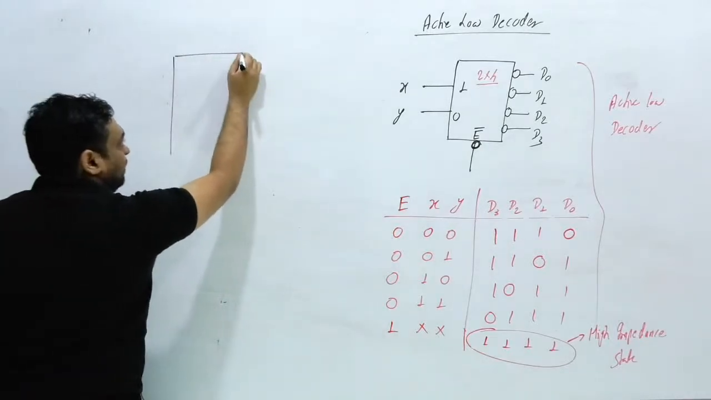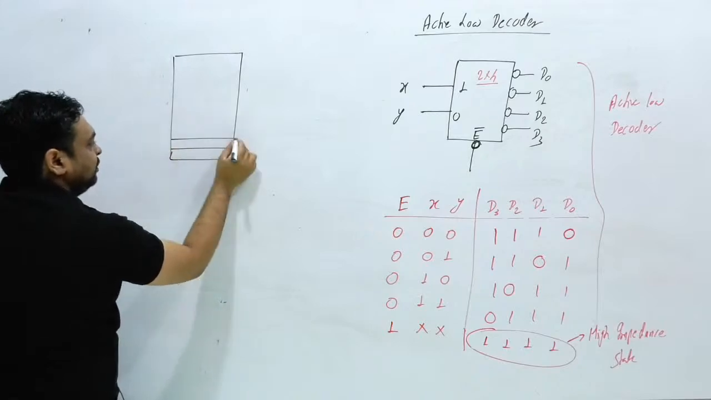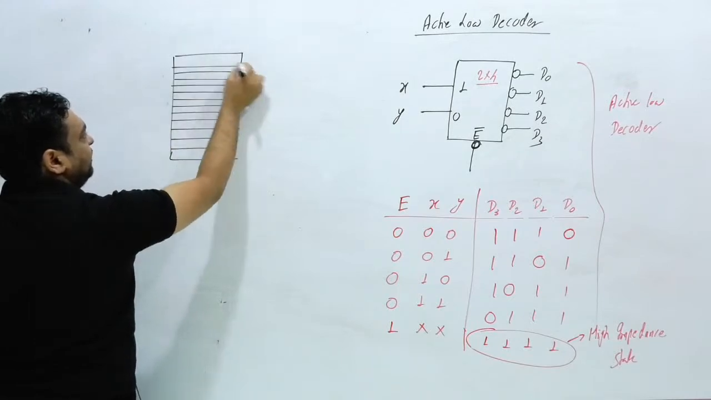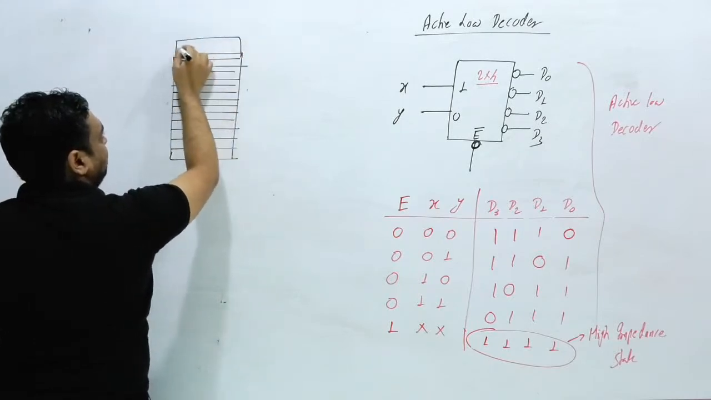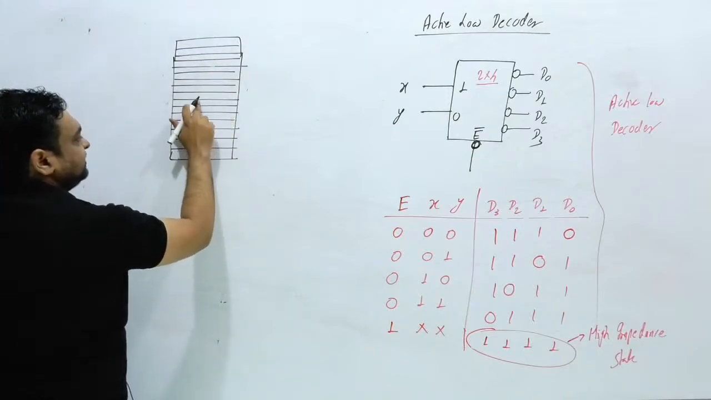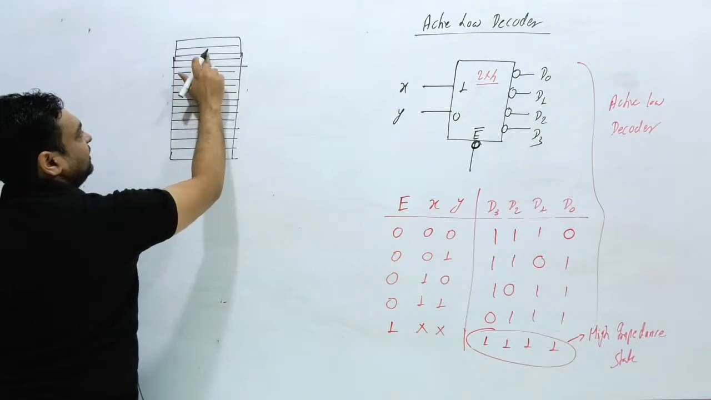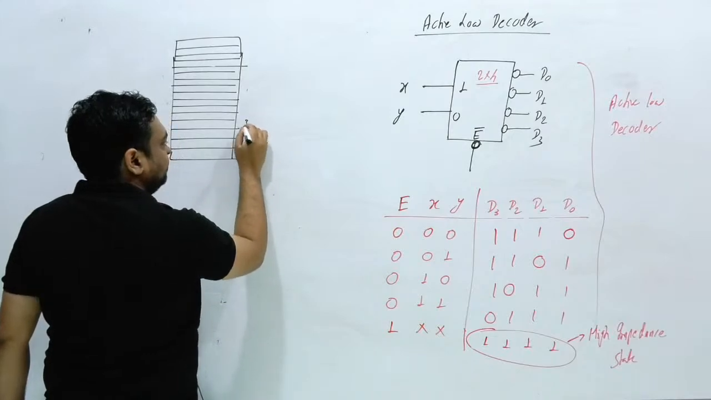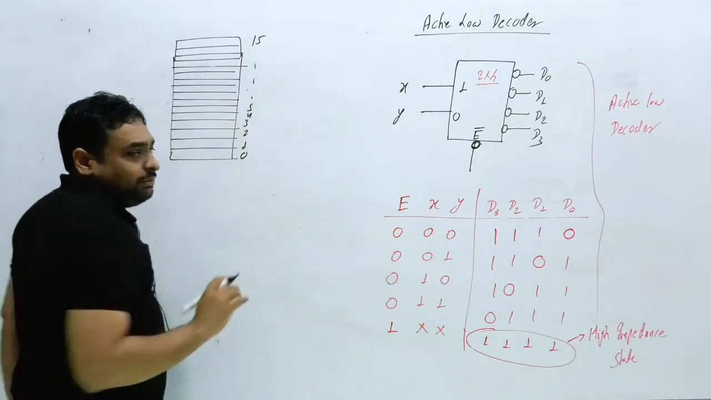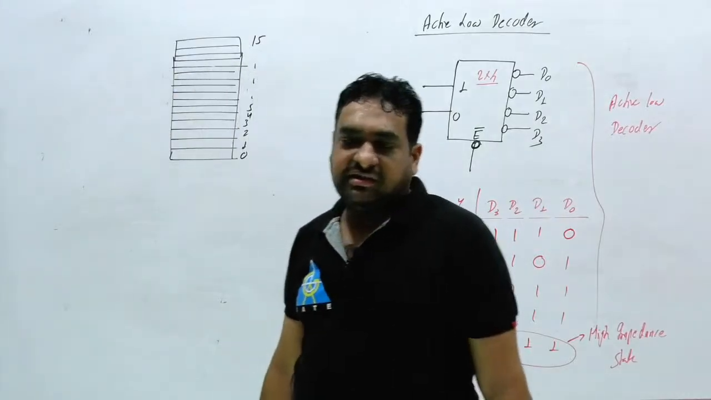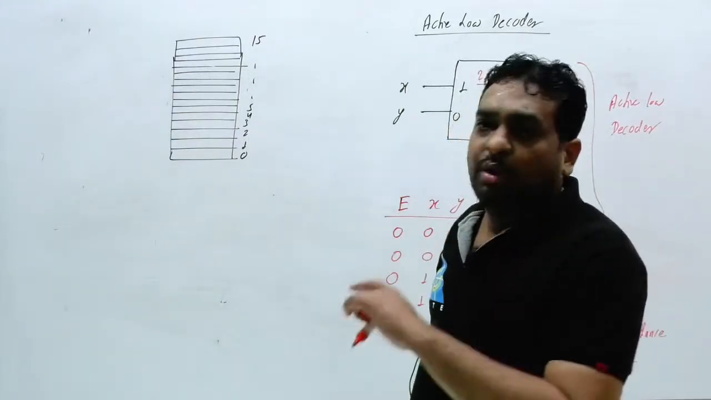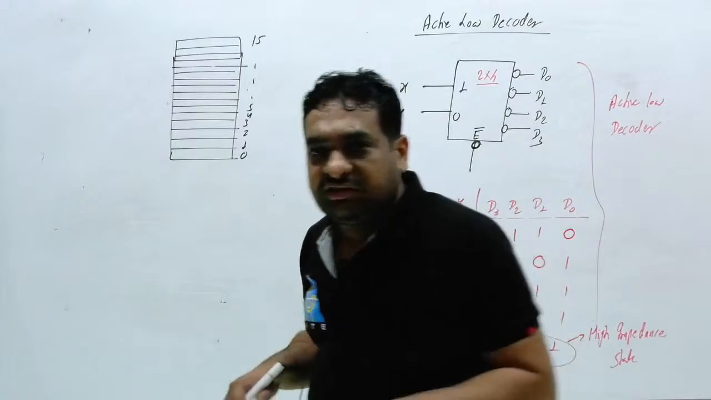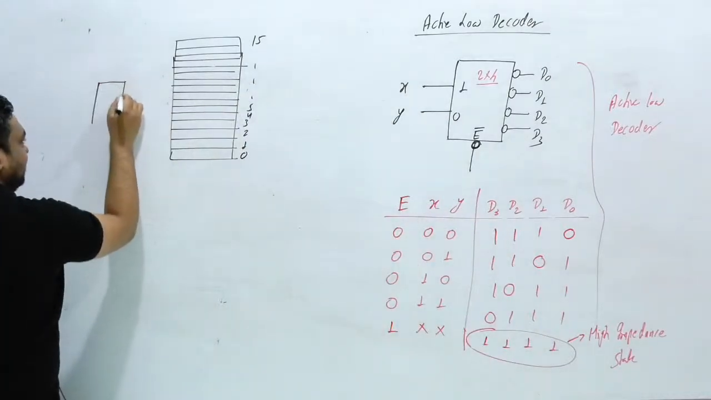Suppose we have 16 addresses. I am going to write 0, 1, 2, 3, 4, 5 till 15. In total we have 16 addresses. Then how many persons are required to locate these addresses? Somebody will say 16 persons. No, 16 persons are not required. I will put here one decoder.